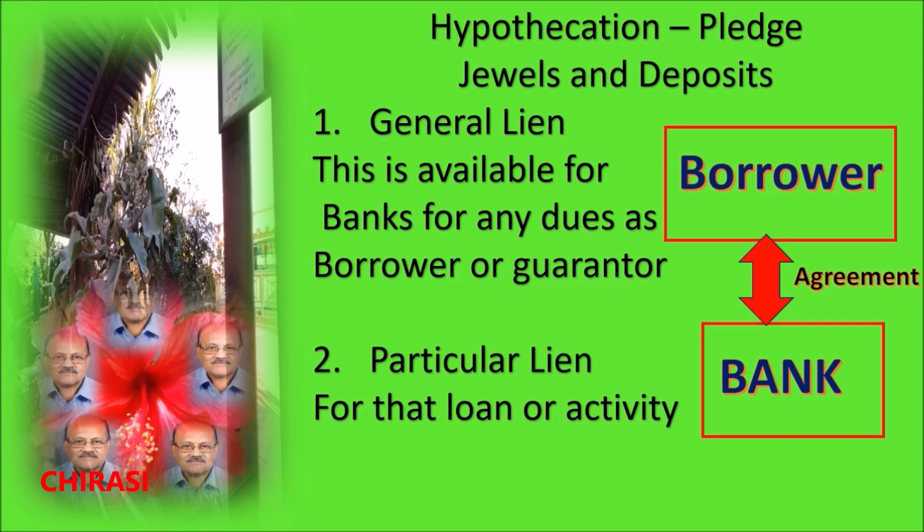In case you fail to pay the money within the stipulated time, he has the right to dispose of that watch. But before disposing of the jewels or taking action to recover the dues, banks have to follow a certain procedure.